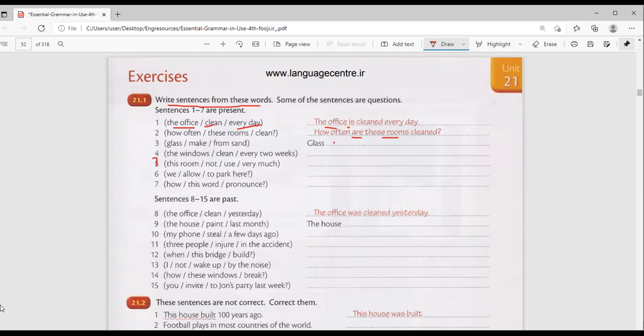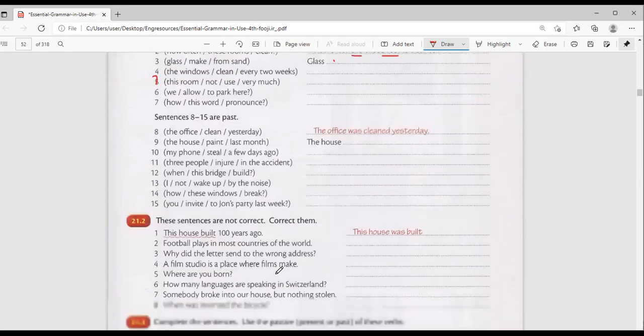Shukri, 6. We allowed to park here. Are we allowed to park here? Are we allowed? By who? By the government. Are we allowed to park here? Yes. 7. How this word pronounced? You say, how is this word pronounced?